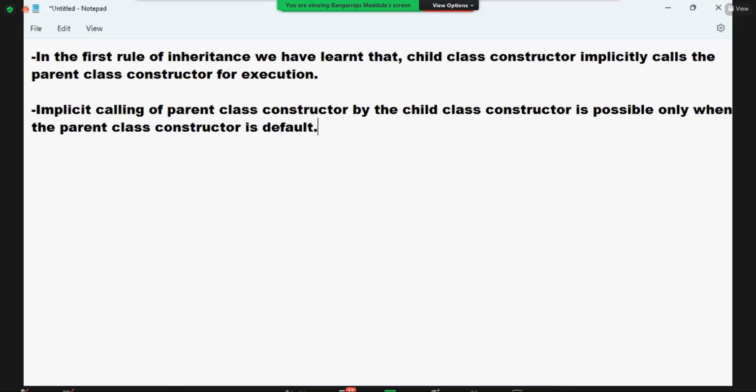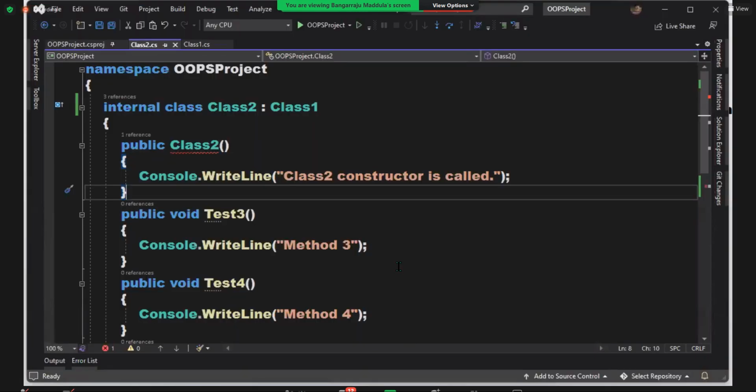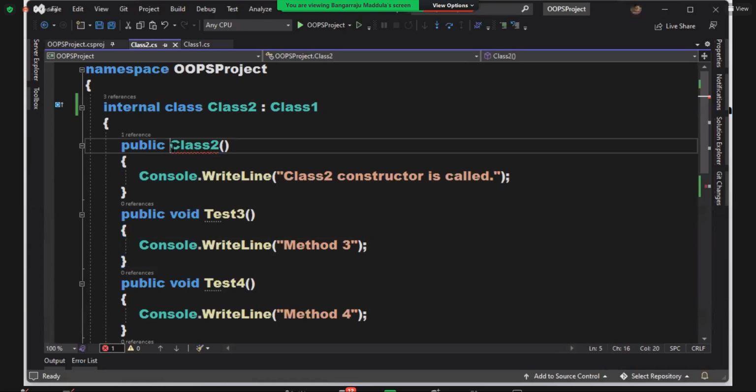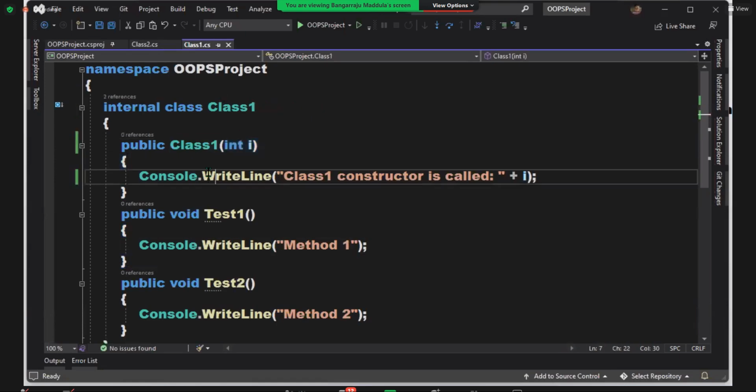First point I already said. Now what I explained is the second point. Implicit calling of parent class constructor by the child class constructor is possible only when the parent class constructor is default. To be clear, here it is very clearly shown to you. The child class constructor is trying to call the parent class, and an error is coming. How to resolve it?